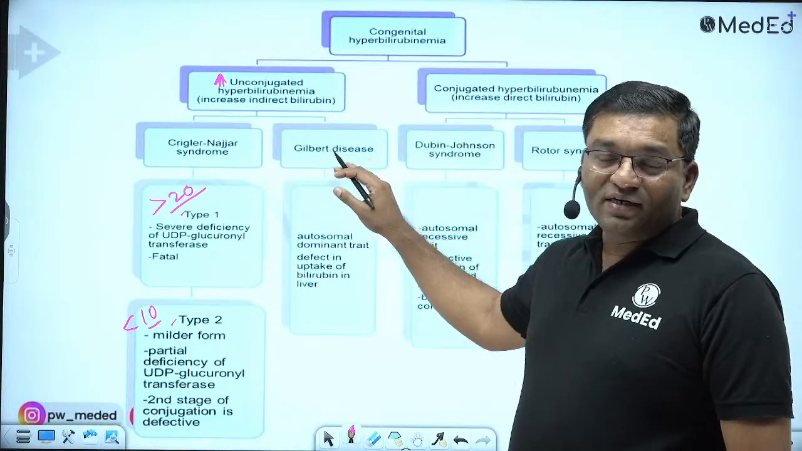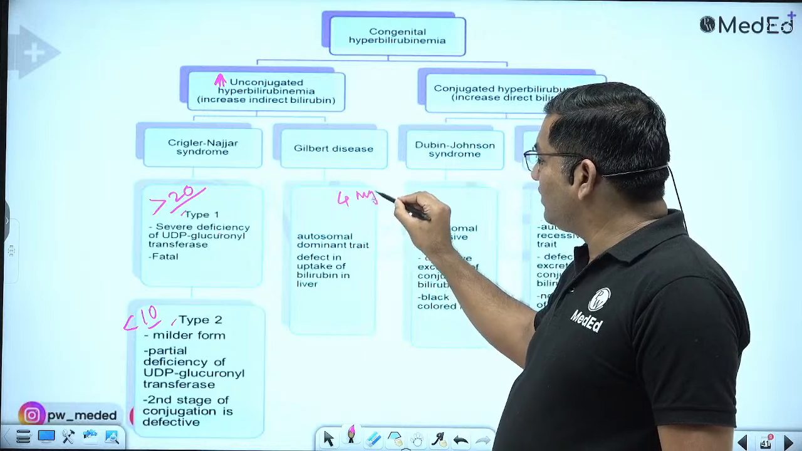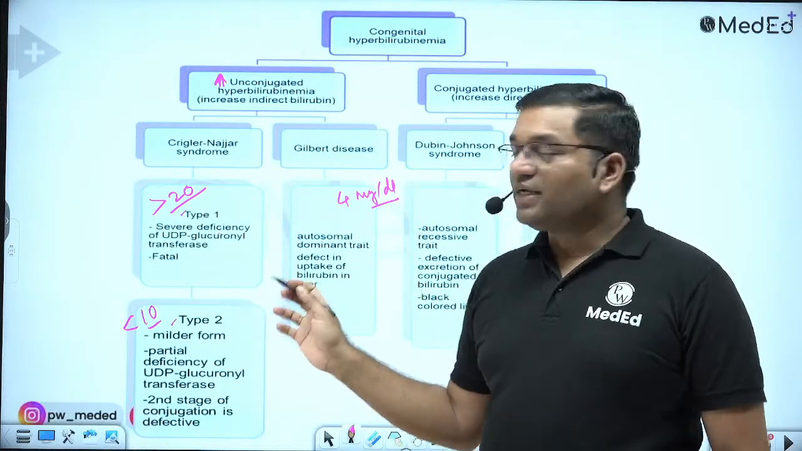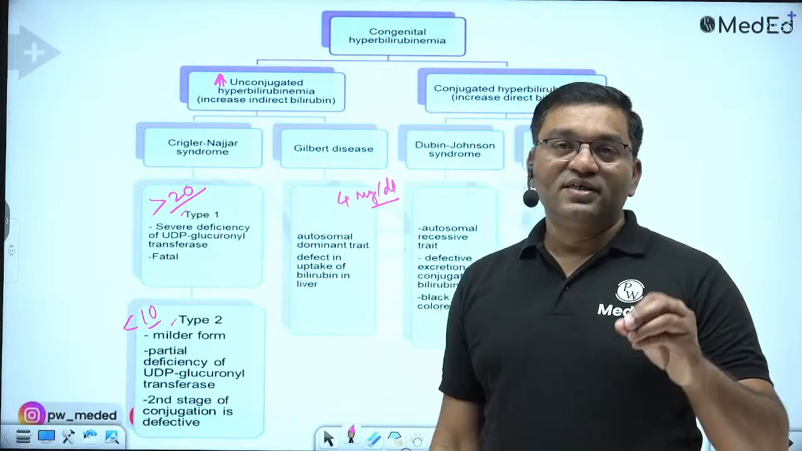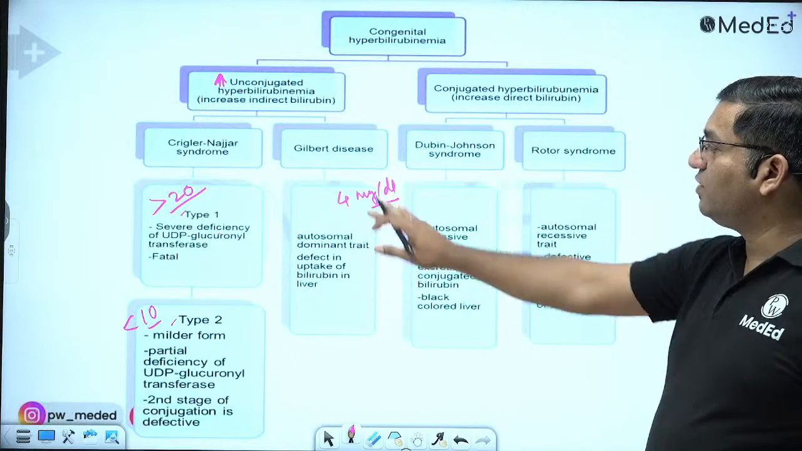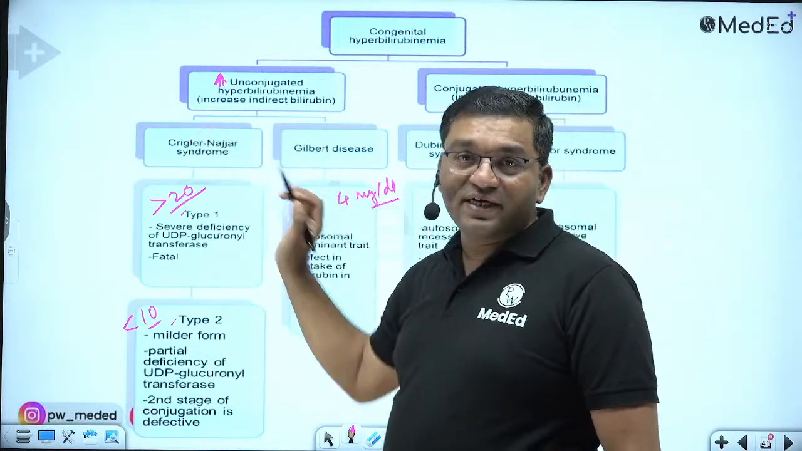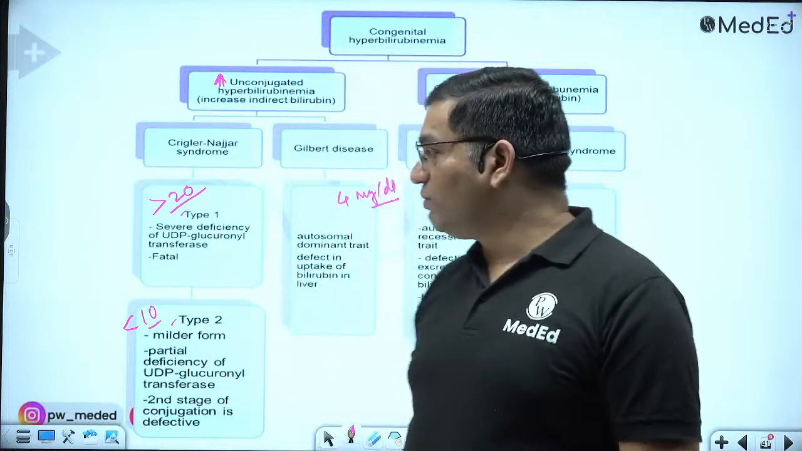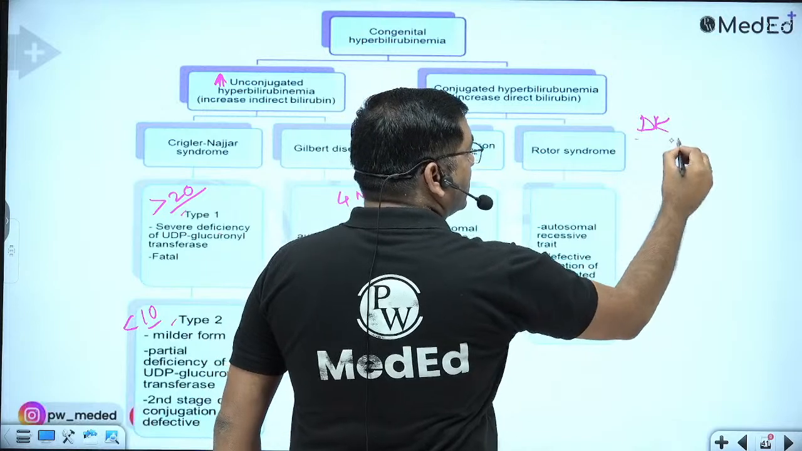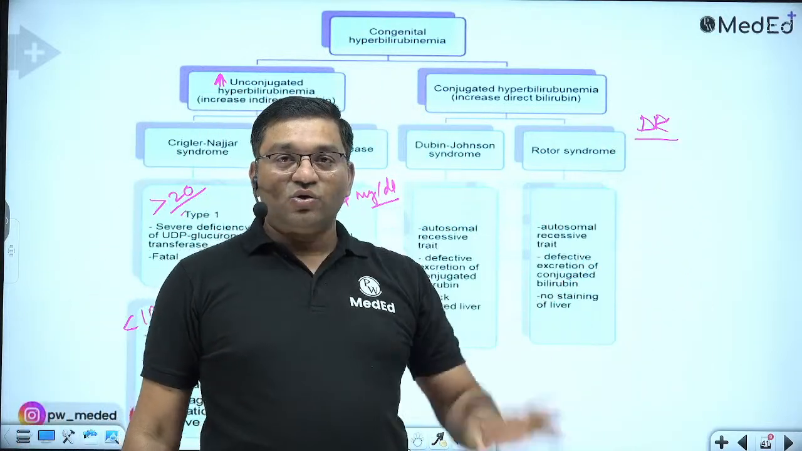Gilbert is a mild condition in which bilirubin goes up to 4 milligram per deciliter, and near about 30% activity of UDP glucuronyl transferase is retained in Gilbert syndrome. So Crigler-Najjar type 1, type 2 and Gilbert cause an increase in the indirect bilirubin, or unconjugated bilirubinemia. While Dubin-Johnson and Rotor, DR, cause an increase in the direct bilirubin.